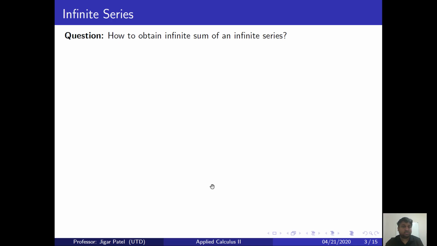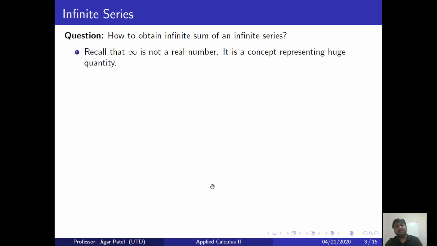So it's just a concept, right? Infinity is not a real number. It's just a concept representing a huge quantity. So in reality, we don't even know what we mean by adding infinitely many terms, because infinity is not a number. For example, if I ask you to add 100 terms, we know 100 is a finite quantity.